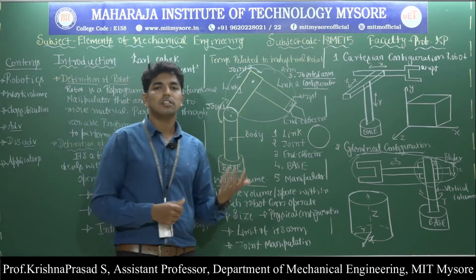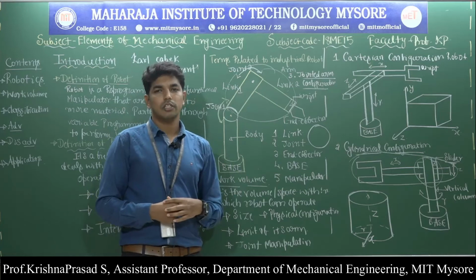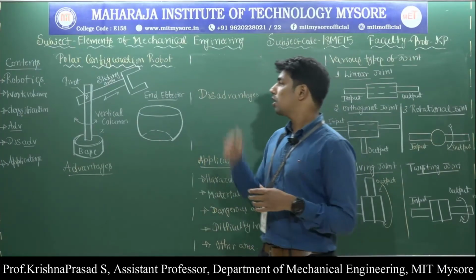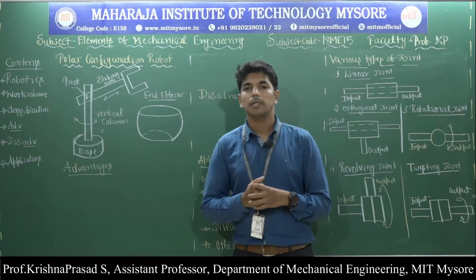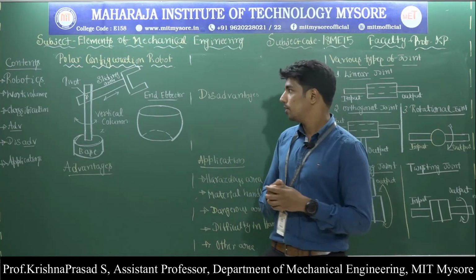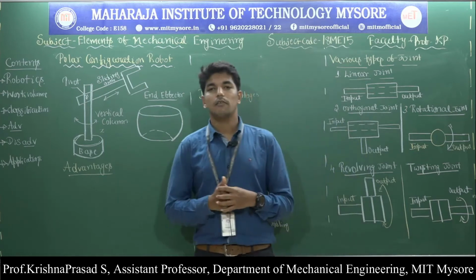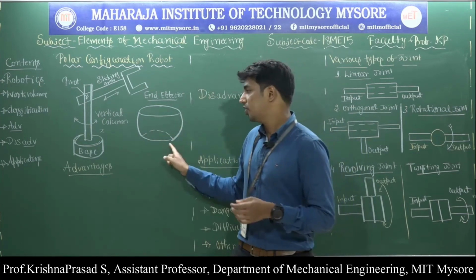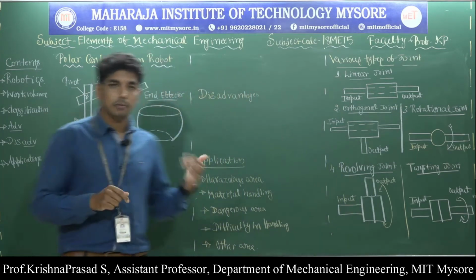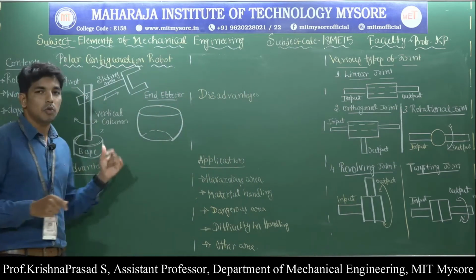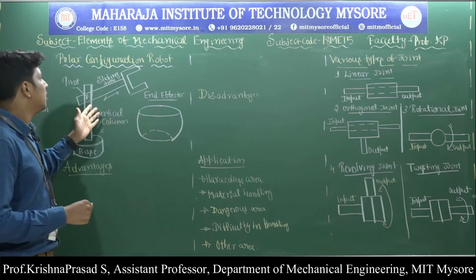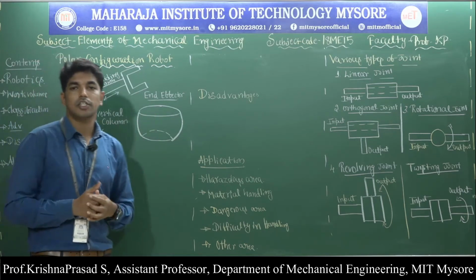Next we are moving on to the last one, called the polar configuration robot. So what is meant by the polar configuration robot? It is very important. In this kind of robot, the motion traces a partial sphere. That's why it is called the polar configuration robot.